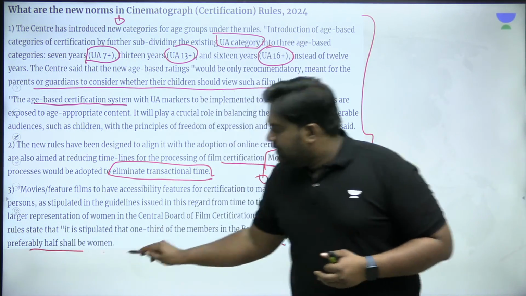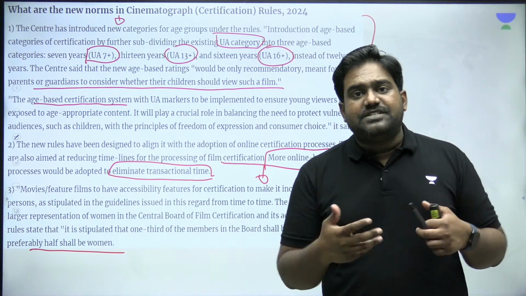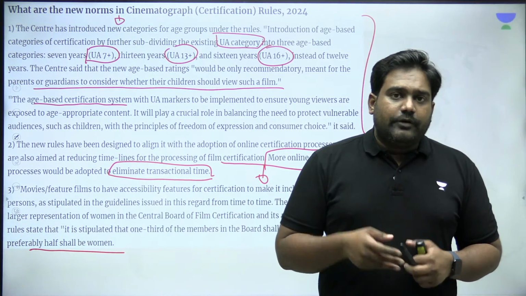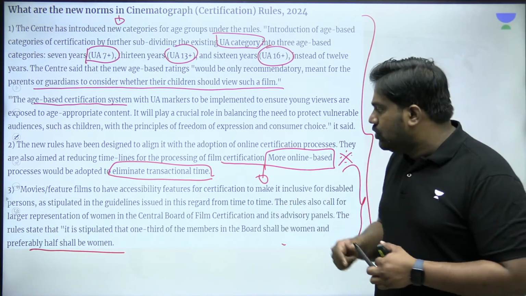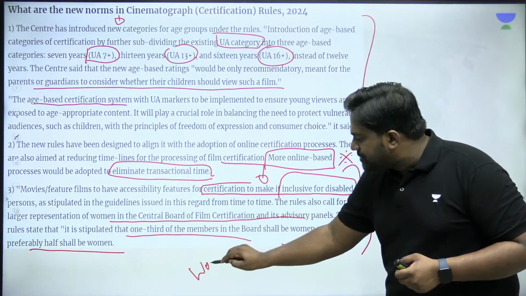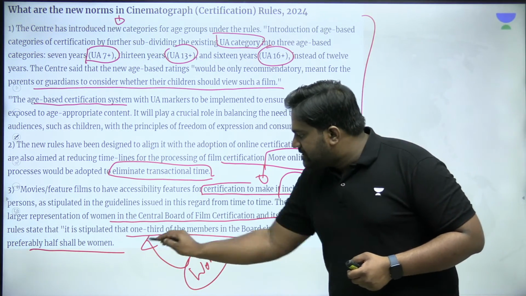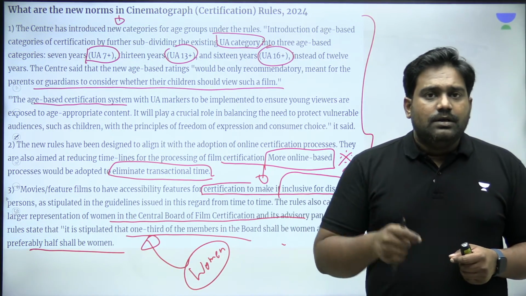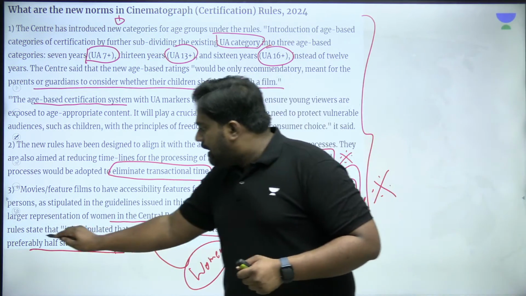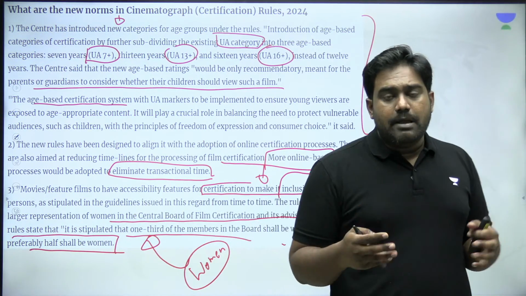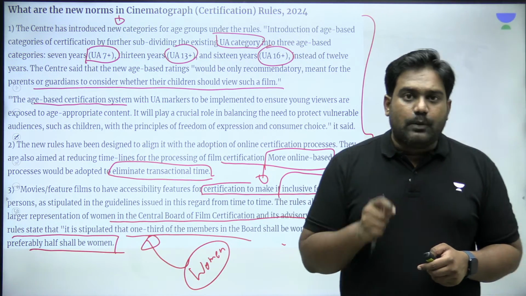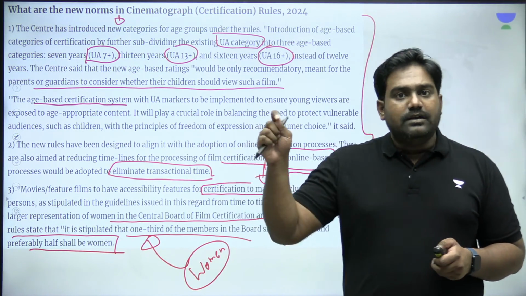Plus, the rules are trying to make the CBFC more inclusive, and even the films are being made more inclusive. For example, the board representation will have more women members to ensure that there is equitable gender representation. The rules are mandating that at least 1/3 of the members in the board should be women, and preferably at least 1/2, that is 50% of the board members should be women. So these are the changes being introduced by the Cinematograph Rules of 2024, which is notified under the new Cinematograph Act.